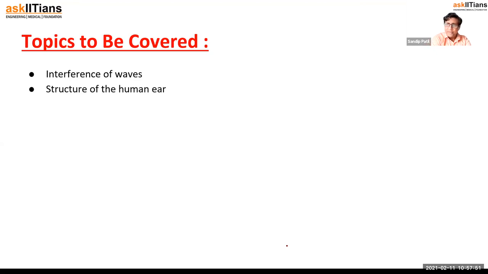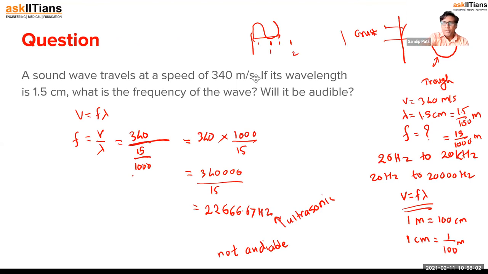Then interference of waves. What does interference of waves mean? We already know about longitudinal waves and compression, but for the interference of waves, let's consider this normal wave, because this is easy to understand and easy to look at, with crests and troughs. Now this is one wave. Obviously there will be many waves: light waves, UV rays, X-rays, sound waves.